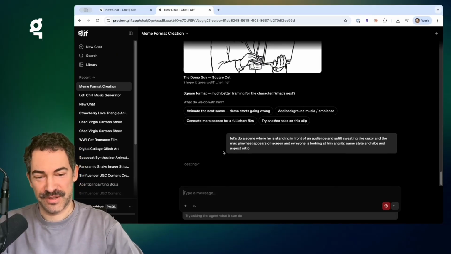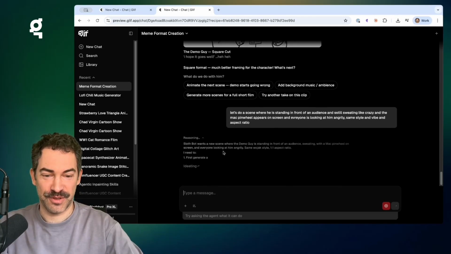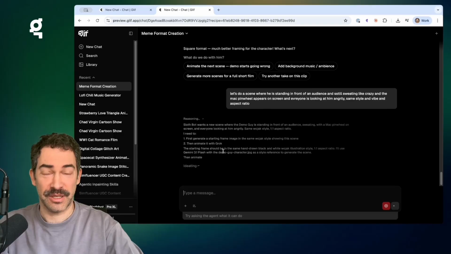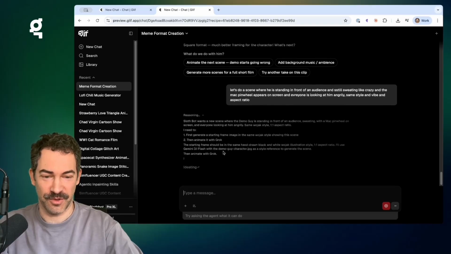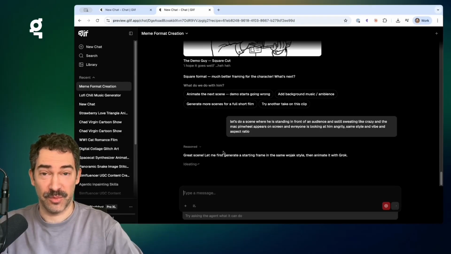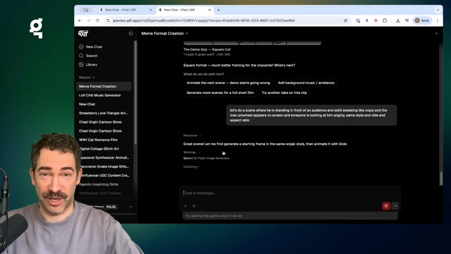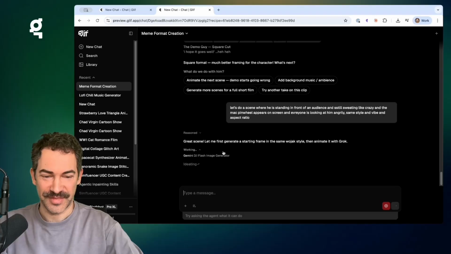It should be doing this by itself, retaining the aspect ratios, but we're still ironing out some quirks. So sometimes it helps to be a bit pushy, but by and large it works. So it's now going to generate the next starting frame and then animate it with Grok. So it's going to do all of that at once.